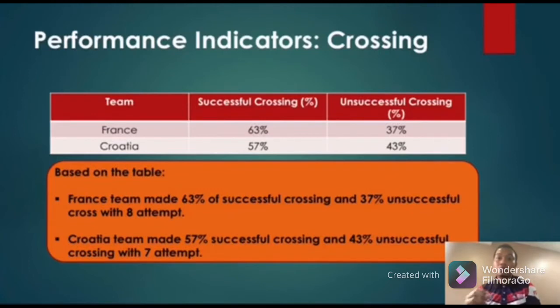Croatia also wanted to use the ability of Mario Mandzukic, who is tall and strong in the air. Both teams tried to utilize the ability of their player to score.